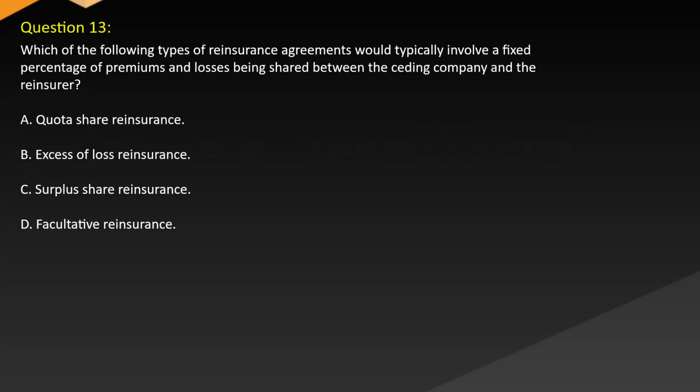risk management. Question 13. Which of the following types of reinsurance agreements would typically involve a fixed percentage of premiums and losses being shared between the ceding company and the reinsurer? A. Quota share reinsurance. B. Excessive loss reinsurance. C. Surplus share reinsurance. D. Facultative reinsurance.